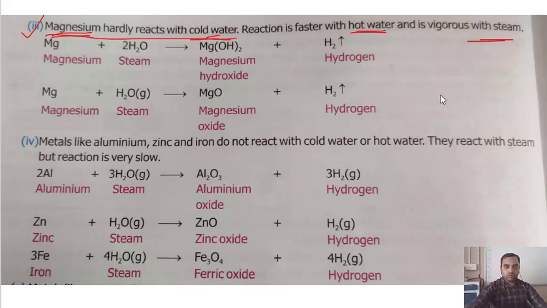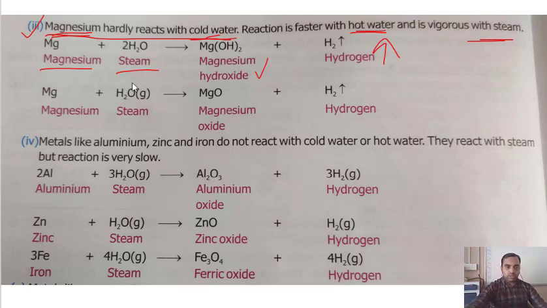That means, what is the difference between cold water, hot water and steam? Their temperature and their energy. If the energy contained in the water is more, then the reaction of magnesium with the water will also be vigorous. So when magnesium reacts with water, magnesium hydroxide is formed and hydrogen gas is evolved, as we know.